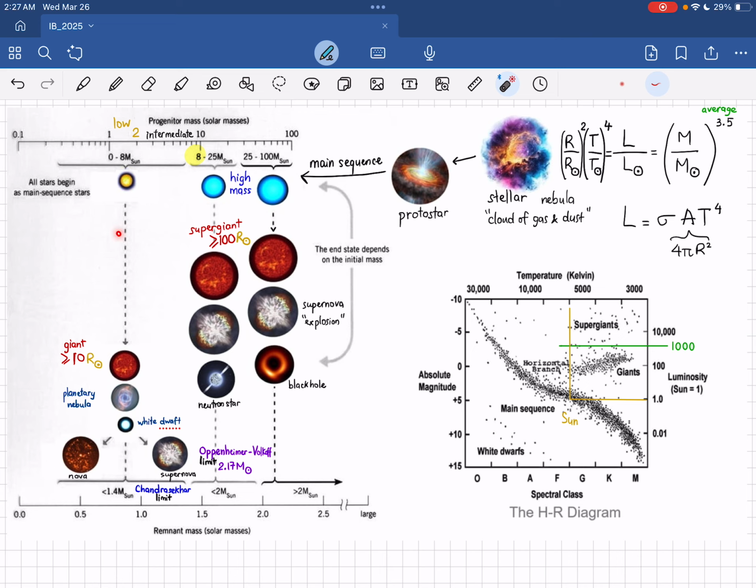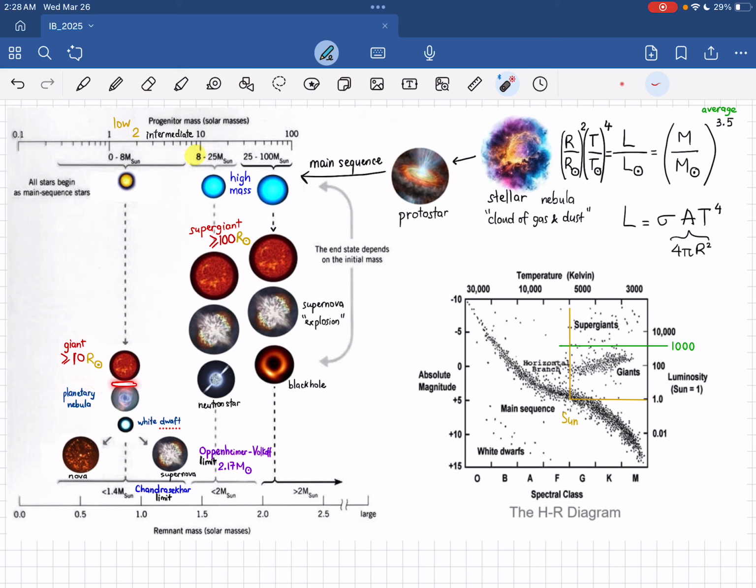Okay. Now let's come back here. In the life cycle of a low mass star, it will become a red giant, and then after that, it becomes a nebula again. But this is the nebula of the dying star. So that's why we have the name planetary nebula, to distinguish it from the stellar nebula. It doesn't have anything to do with the planets. It's just named like this to remind us that it is the dying star.